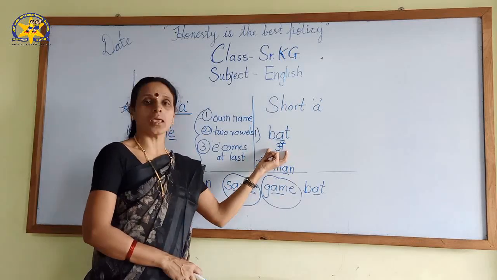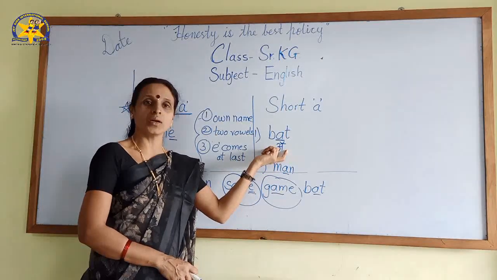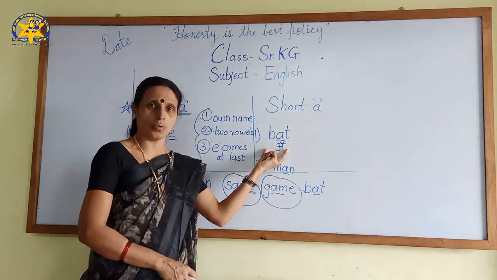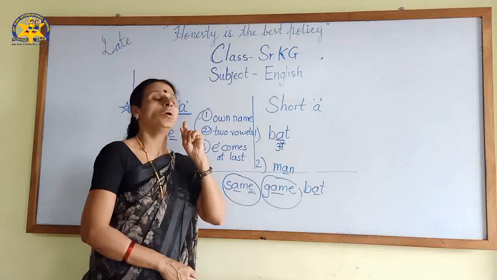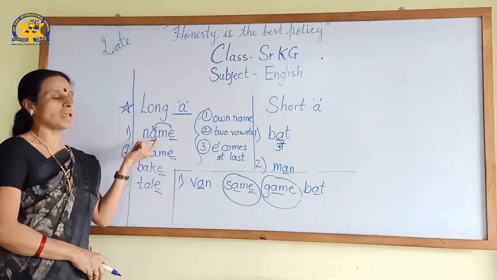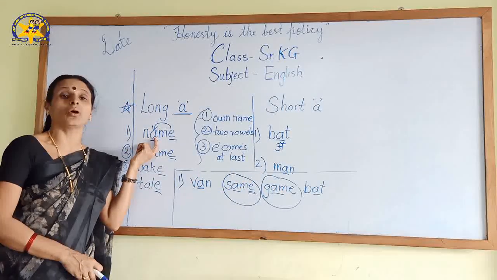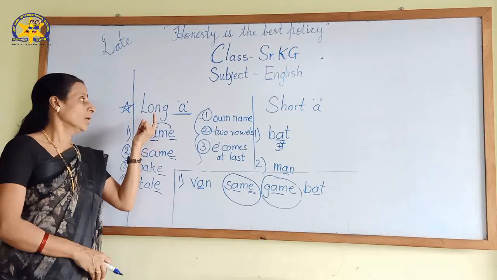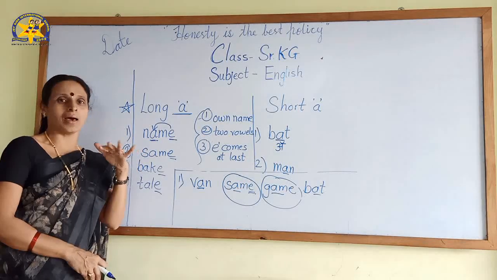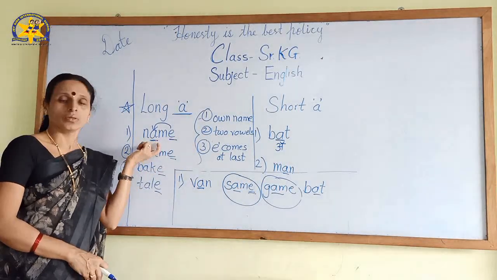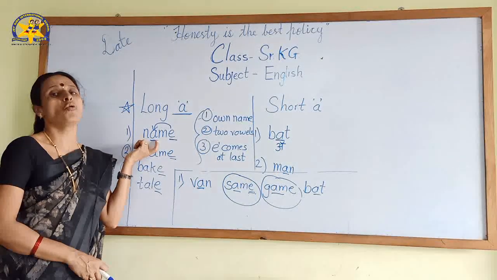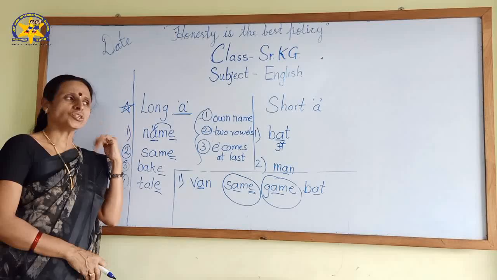Suppose that A is taking sound, definitely that word is short sound word. That letter, that vowel is taking sound. First important rule, how to identify short and long. Here that A is taking sound and here that A is not taking any sound, not regular or not extra. That letter is telling its own name. खुद का नाम बता रहा A. Not taking sounds. So definitely this is long sound word. Got it? Children, tell me.